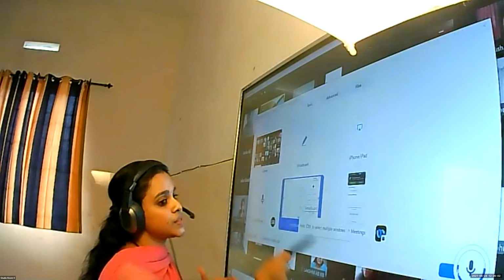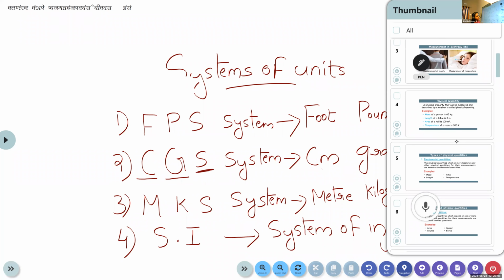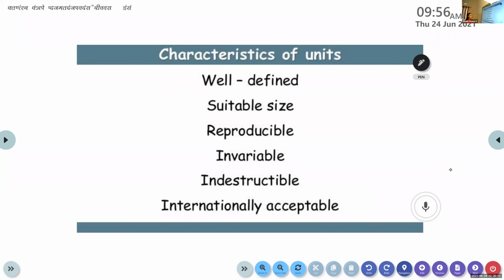Now we can see the characteristics of a unit. We know that almost all the physical quantities are expressed in terms of their unit. So now we can study the characteristics of a unit.